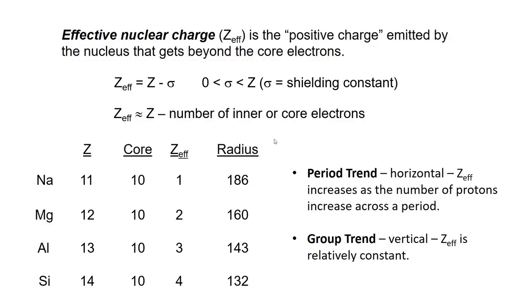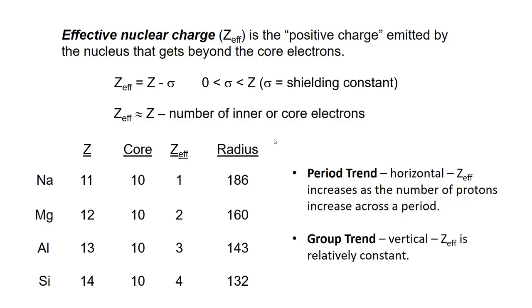So I think you understand that opposites attract. So valence electrons are more strongly attracted to the nucleus when there's a stronger positive charge. So if you look at radius, this is one of the trends that we have to explain. The radius actually goes down as we move left to right across the periodic table because there's a stronger attraction to the nucleus on those valence electrons in the outermost energy level. So they're held more closely to the nucleus.